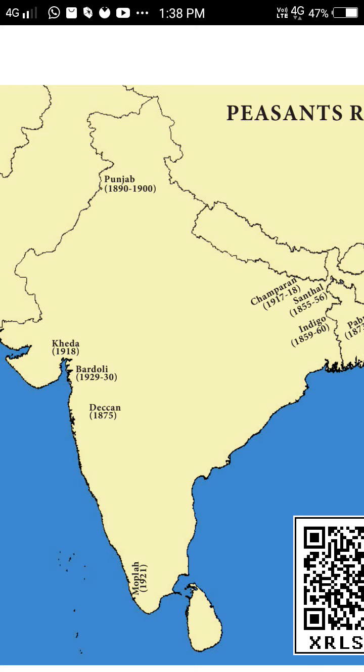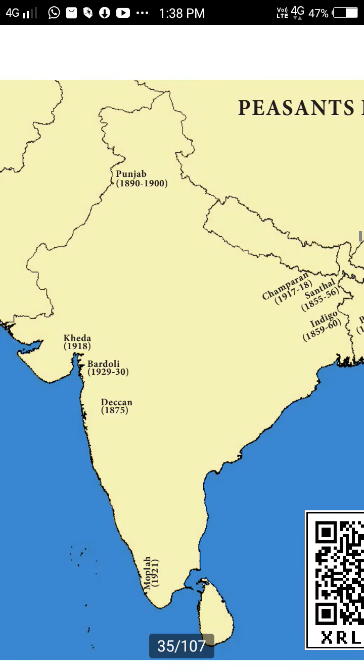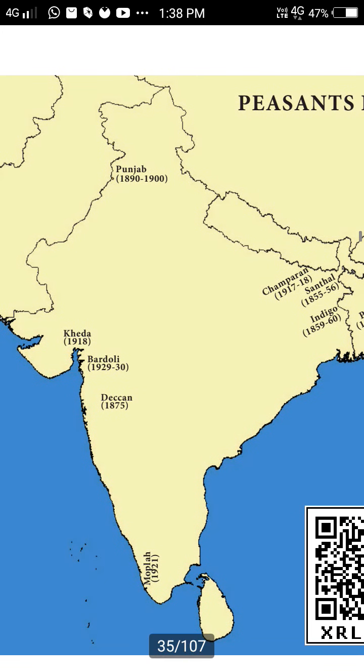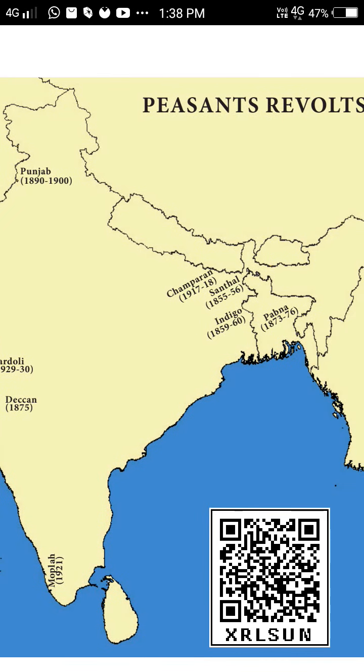See the map of India on page number 30. See the peasants' revolts. One is Punjab, 1890 to 1900. Kheda, 1918. Bardoli, 1929 to 30. Deccan, 1875. The next one is Champaran Satyagraha, 1917 to 18.